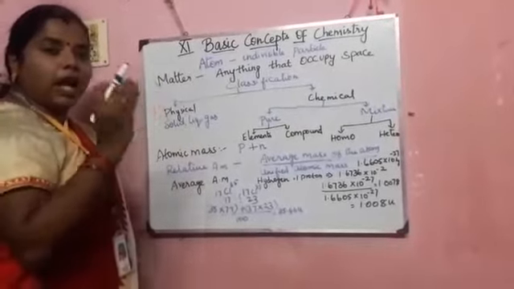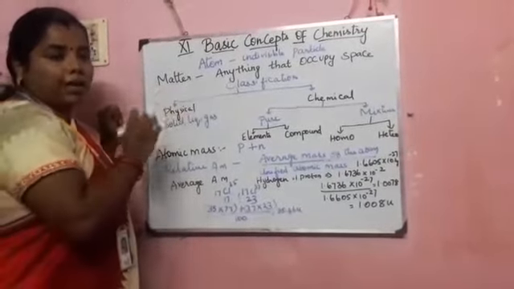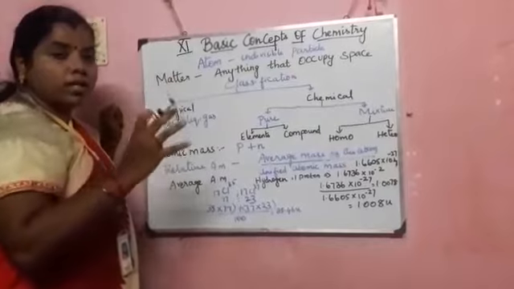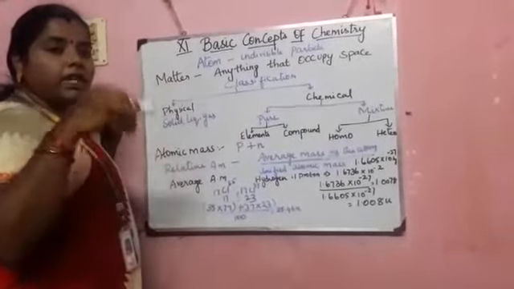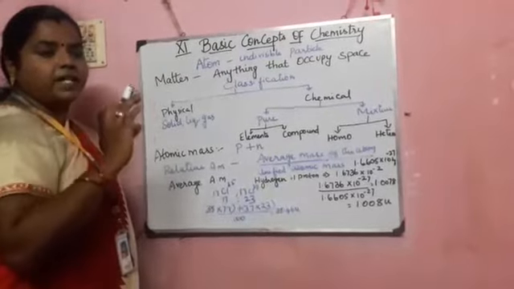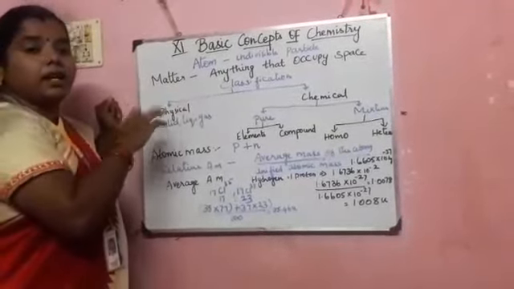If the atoms are arranged compactly, very tightly packed, that is called a solid. If it is loosely arranged, then it is called a liquid. And whenever there is a lot of space between the atoms, that is called a gas.